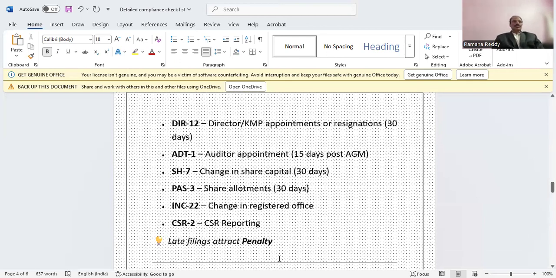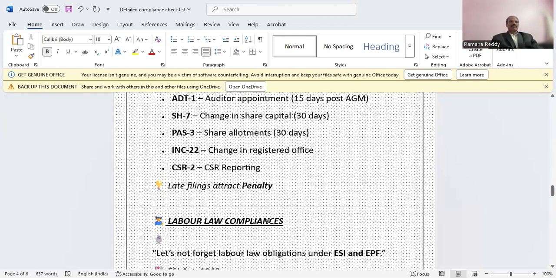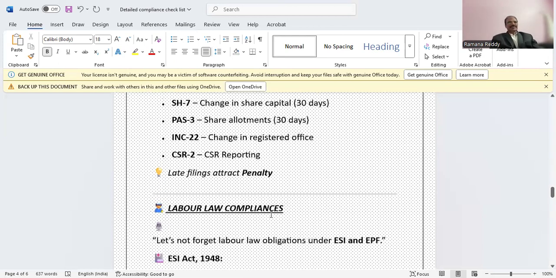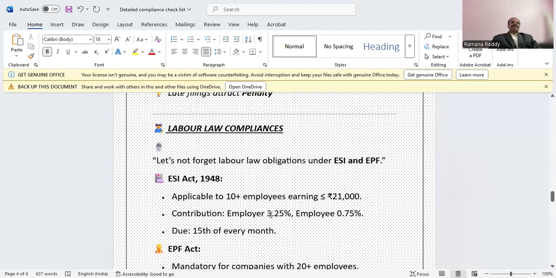INC 22 is for change in the registered office of the company. CSR2 is corporate social responsibility reporting. Late filings would attract penalty. Apart from these, labor law compliances are there. Let's not forget labor law obligations under ESI and EPF.